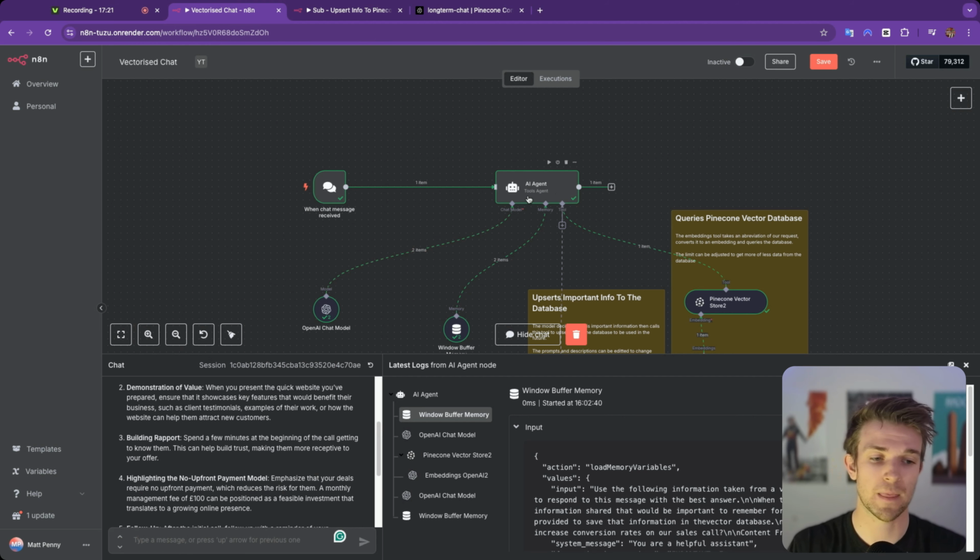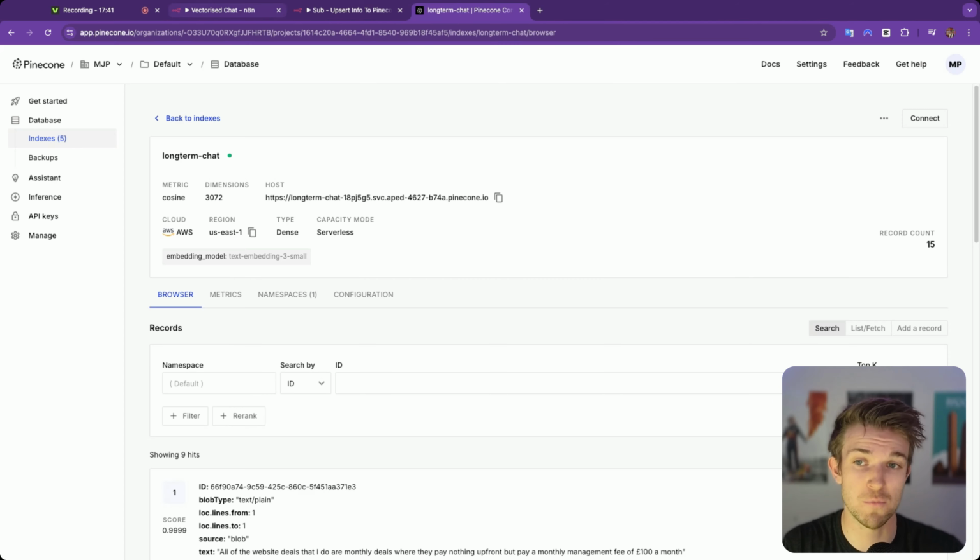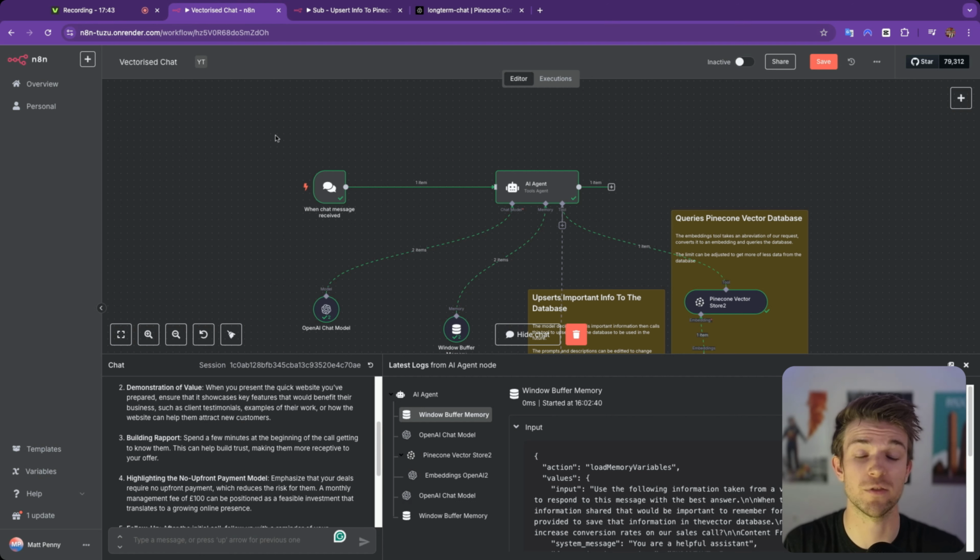And you can see that this gets really, really useful when we use this over a long time period rather than just a few messages. When you use this for months and months, then it is going to get super useful. And the great thing about vectorizing is that if you've spoken to it for 12 months and you've got a load of information that's gone into the vector database, you're not going to pay more in terms of tokens just because you've got more information uploaded to your vector database. That's the great difference between RAG rather than having it all as context like I have shown in other videos.